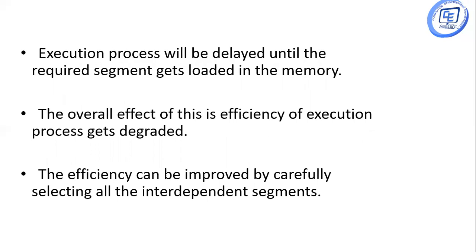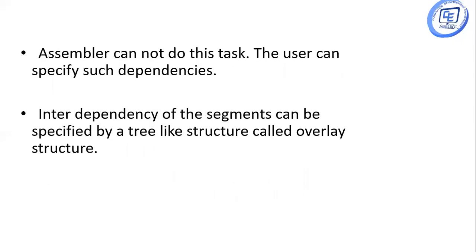Because of this, the overall effect is that the efficiency of the execution process gets degraded, reduced. The efficiency can be improved by carefully selecting all the interdependent segments. And this task is not done by the assembler. Here, the user can specify such dependencies. The interdependency of the segments can be specified by a tree-like structure, which is called an overlay structure.